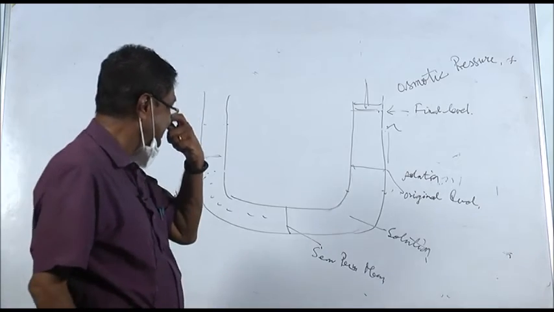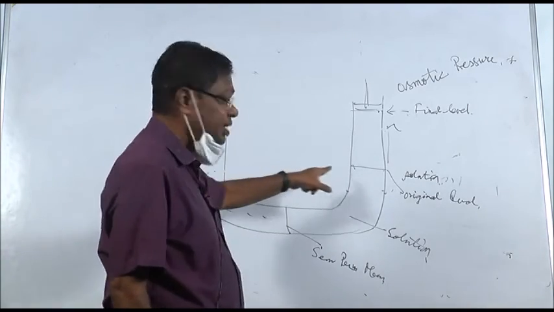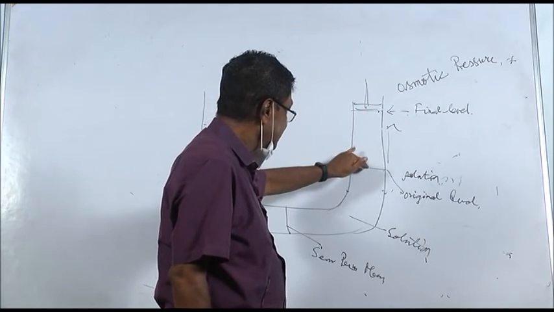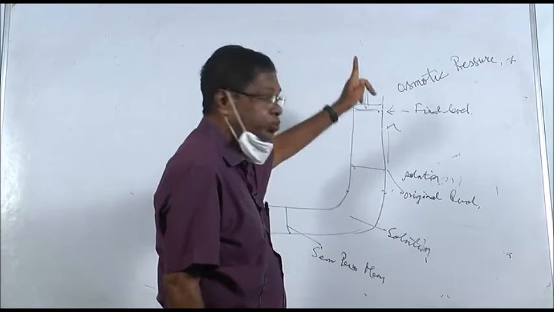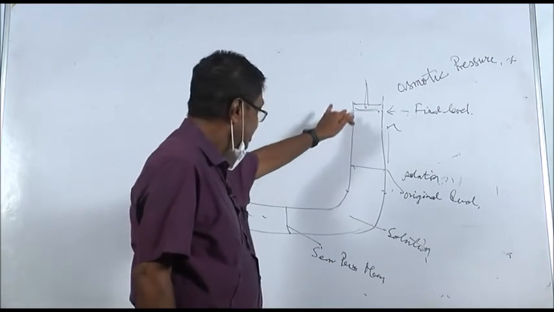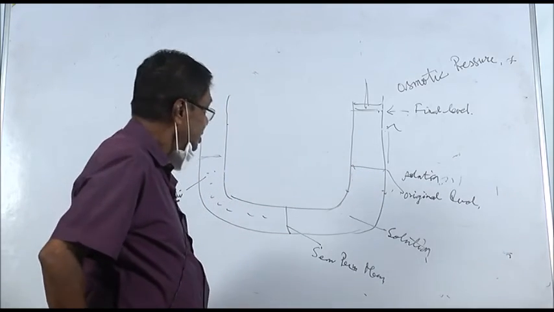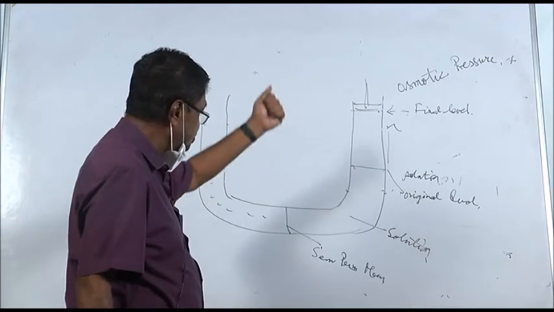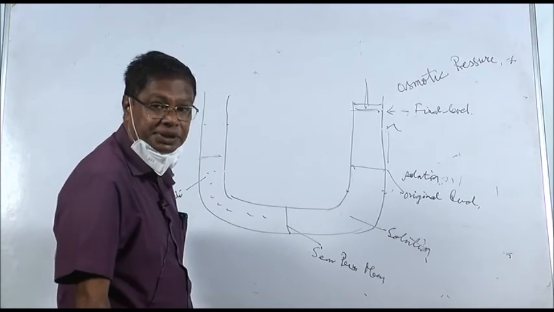Now you can measure it this way. Now the levels were equal. Now you put pressure on this, weight on this to stop any upward movement. The weight that you put is actually the osmotic pressure. The pressure with which we stop the movement of water is osmotic pressure.